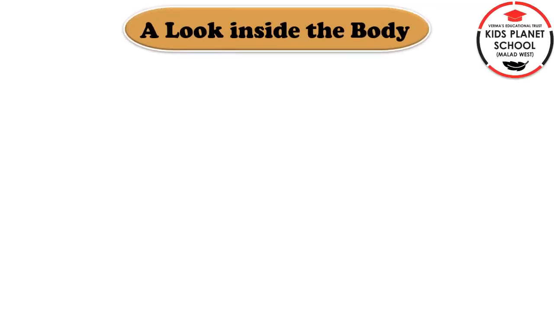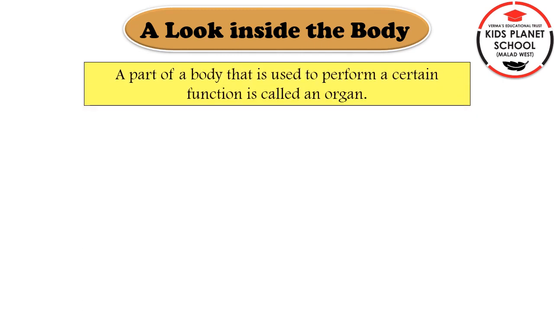A look inside the body. Children, we all have learnt about parts of the body like eyes, nose, hands, legs, etc. But today we will have a look inside our body and learn about the parts inside our body. Children, a part of the body that is used to perform a certain function, that is used to do a certain work, is called an organ. We have different organs to do different types of work.